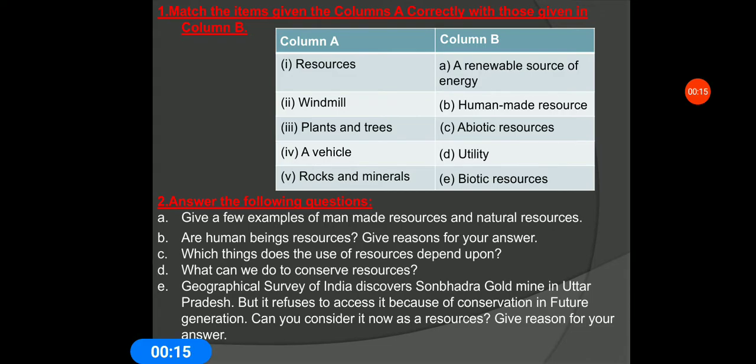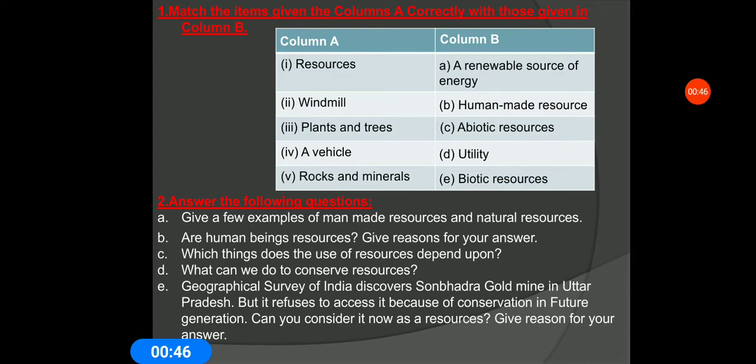First question, match the items given in column A correctly with those given in column B. First of all, I read the questions thoroughly. Under column A, the first point, resources, second, windmill, third, plants and trees, fourth, a vehicle, fifth, rocks and minerals. Under column B, A, a renewable source of energy, B, human-made resource, C, a biotic resource, D, utility, and